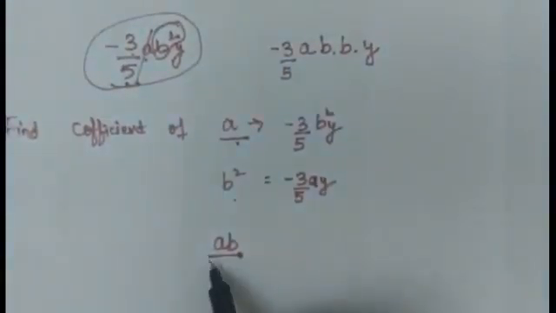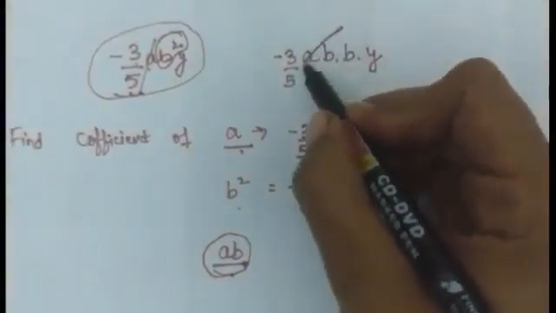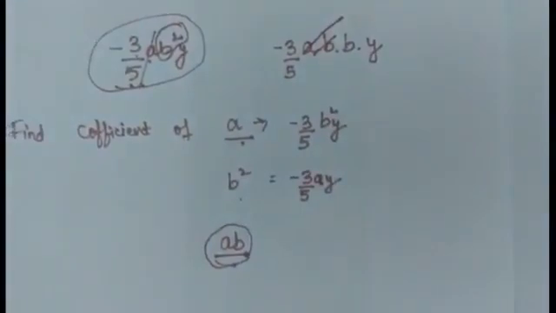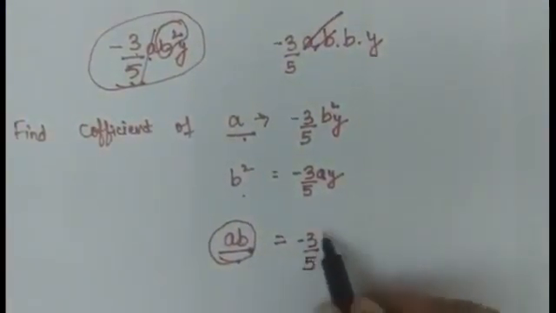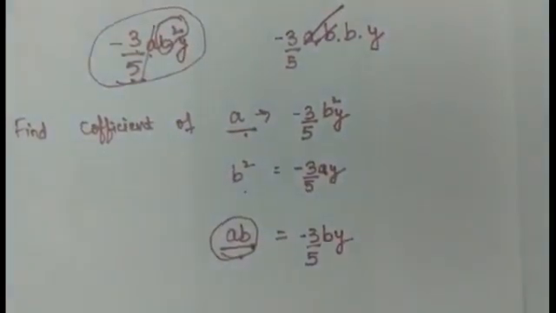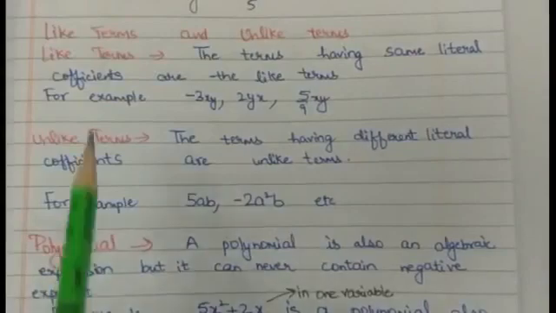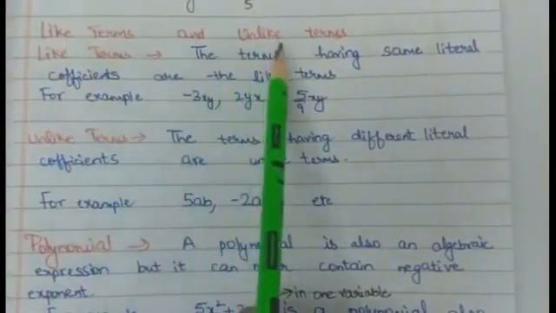Now you have to find the coefficient of ab. So leave ab. What do you get? Yes, minus 3 upon 5 by. Clear students? Now let us discuss what are like terms and unlike terms.